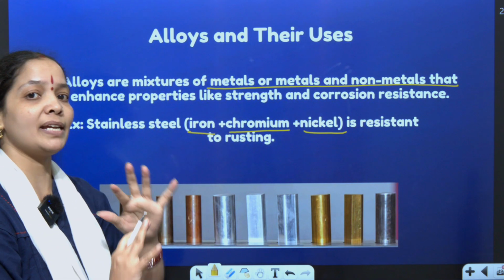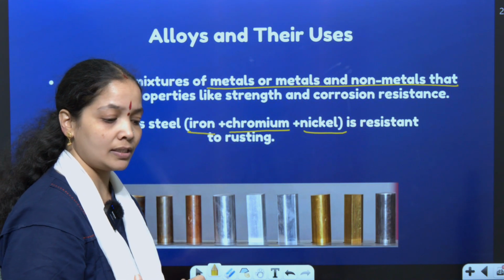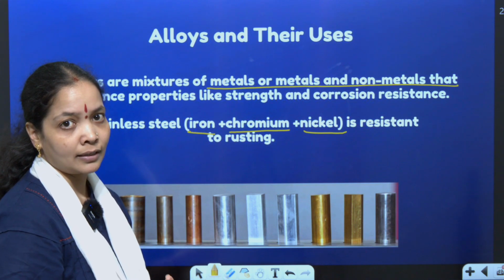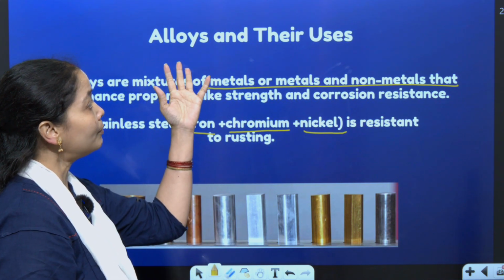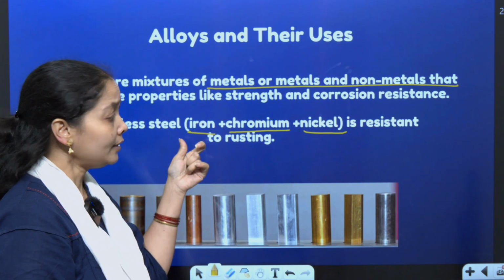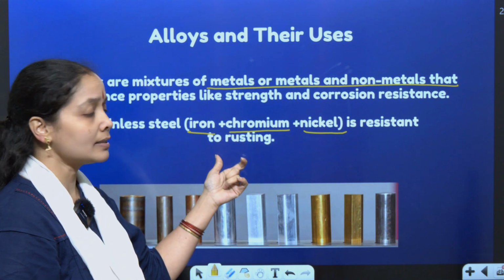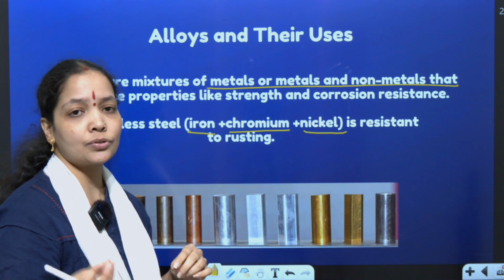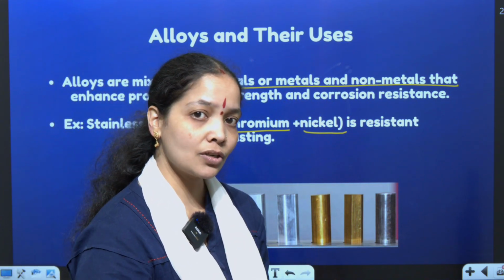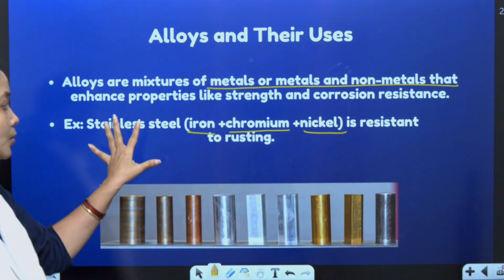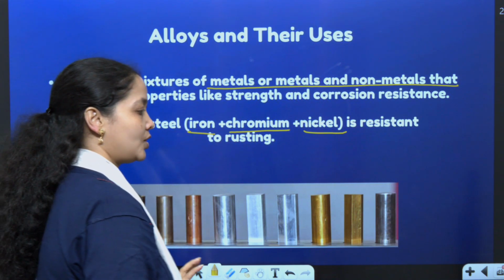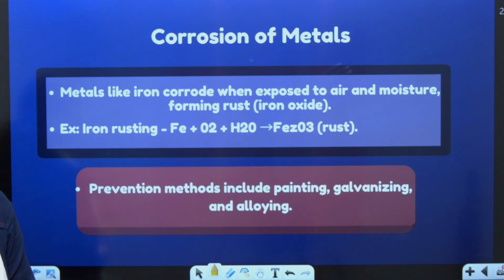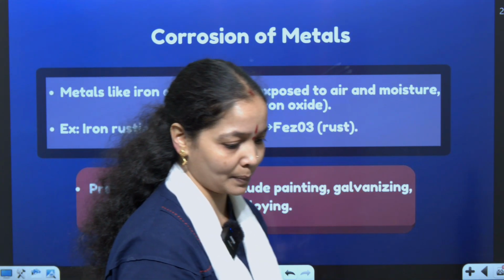The combination of these three gives a beautiful alloy, stainless steel, which is nowadays used in many sectors. We have stainless steel staircases, pipes, vessels, stoves, etc. Alloys are really important because when 2 or 3 metals are mixed like this, rusting is avoided. To avoid rust, previously we used to galvanize or paint. That is not necessary now because we have stainless steel. There are many different types of alloys and combinations of metals.